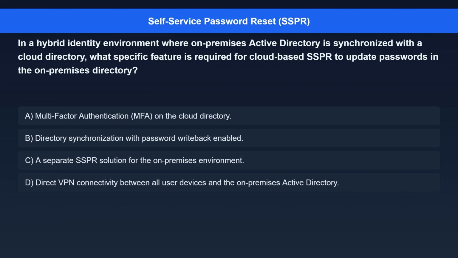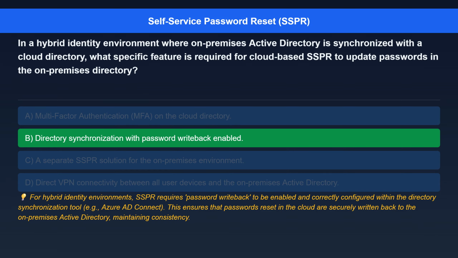Question 9. In a hybrid identity environment where on-premises Active Directory is synchronized with a cloud directory, what specific feature is required for cloud-based SSPR to update passwords in the on-premises directory? Option A, multi-factor authentication, MFA, on the cloud directory. Option B, directory synchronization with password write-back enabled. Option C, a separate SSPR solution for the on-premises environment. Option D, direct VPN connectivity between all user devices and the on-premises Active Directory.